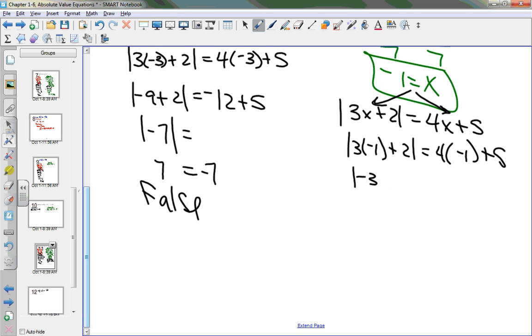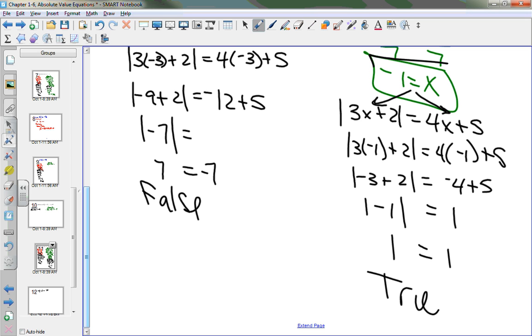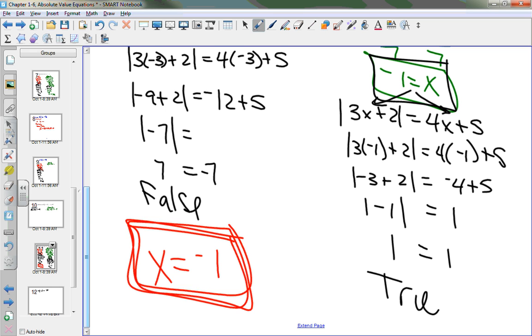Okay, so that's going to be -3 plus 2, and that's going to give me -1, and 1 is what my absolute value is. -4 plus 5 is equal to 1. Does 1 equal 1? Yes, it does, and now I know that that's a true statement. So therefore, this is my only answer. Do we all understand that?